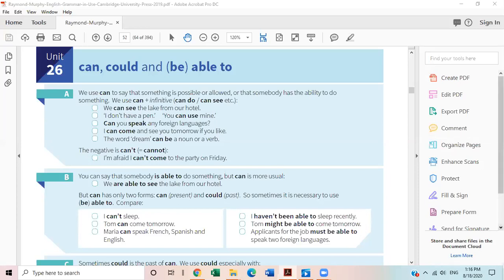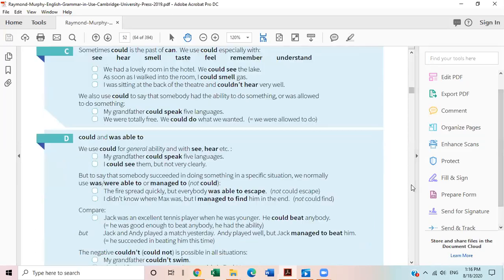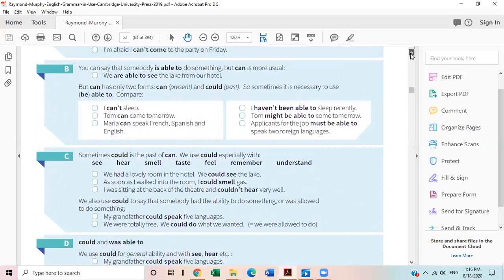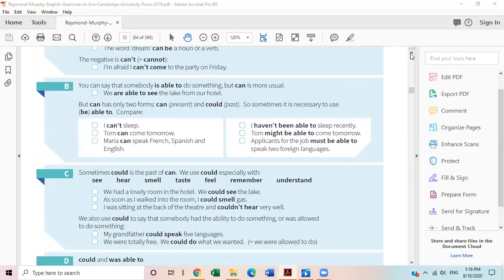Now let's go to the other side, which is be able to. So the first use we have discussed. Now the next one is that you can say that somebody is able to do something. When we talk about can, we also have a parallel structure with it, that is be able to. So when we say someone can do something, we can say somebody is able to do something, right? But can is more usual. I mean, you will see that people use can more often, but quite often also be able to.